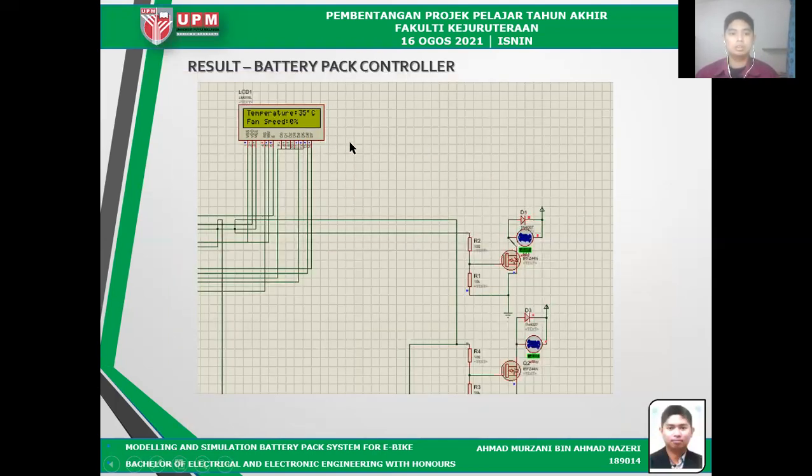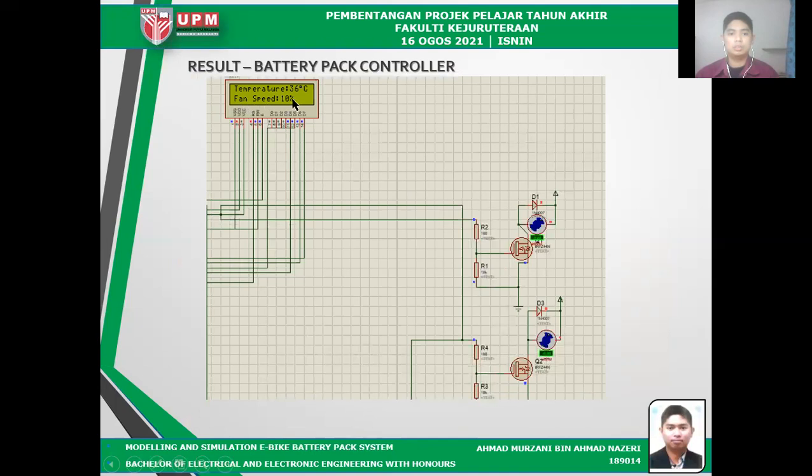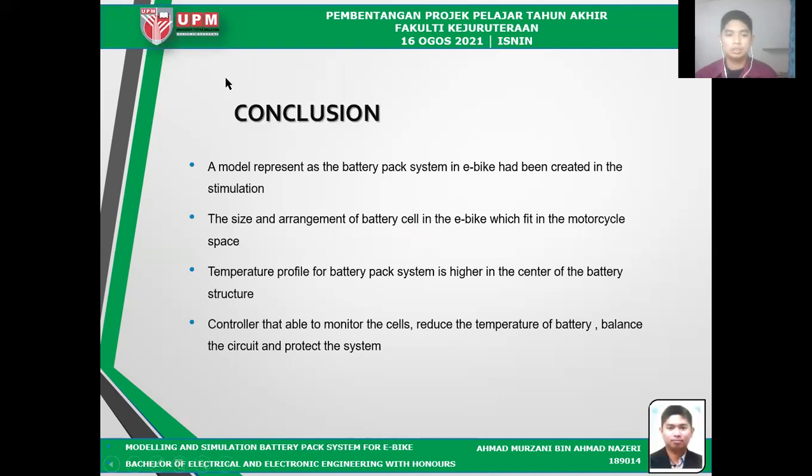Okay, this is the result. As you can see, 35 degrees does not turn on the fan yet, but if the temperature is 36, it will turn the fan on at speed 10%. So if the temperature increases, the fan speed also increases. So it will reduce all the temperature inside the battery pack cells.